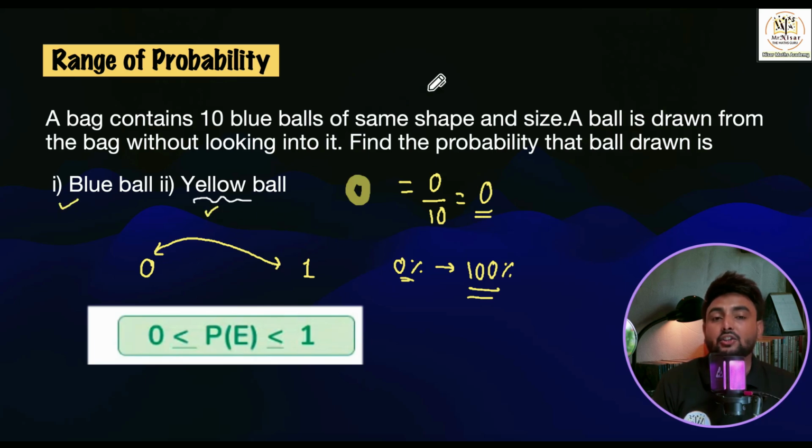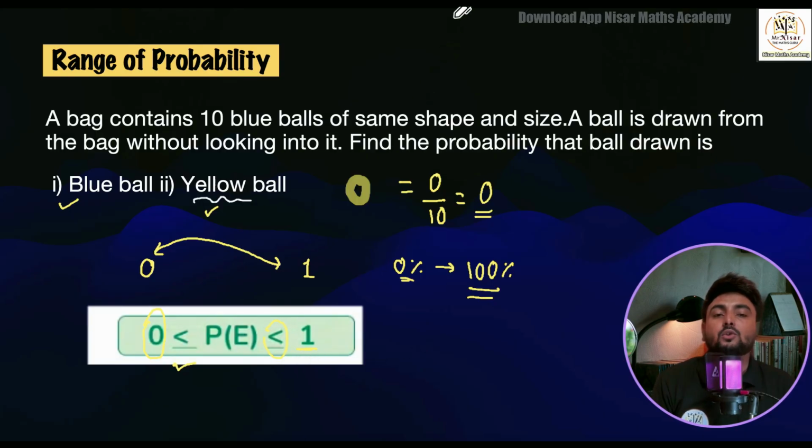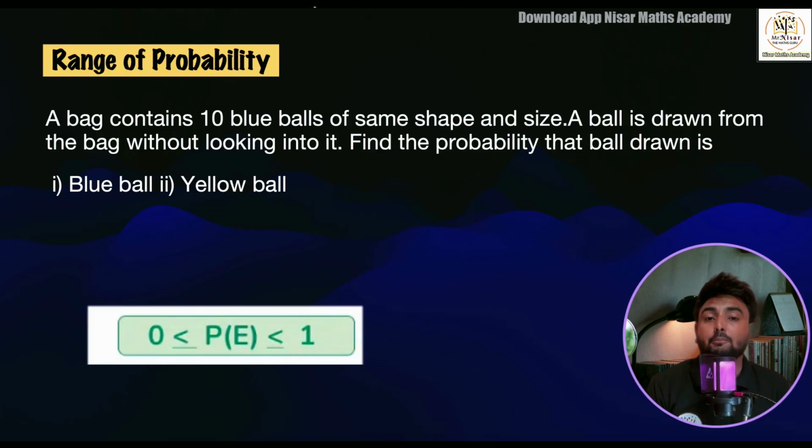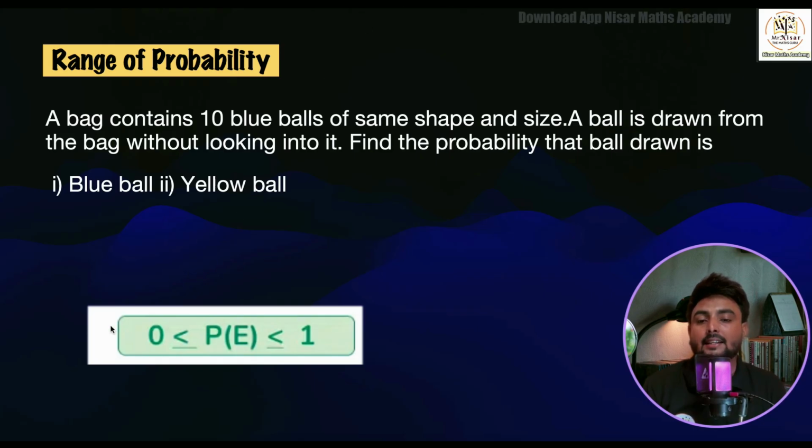So what is the range of probability? What you will remember from here, which is very important: probability is always greater than or equal to 0, and always less than or equal to 1. This is a very important point which I told you right now.